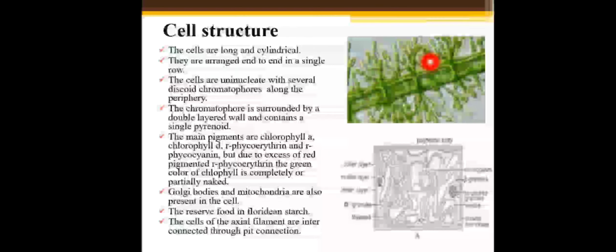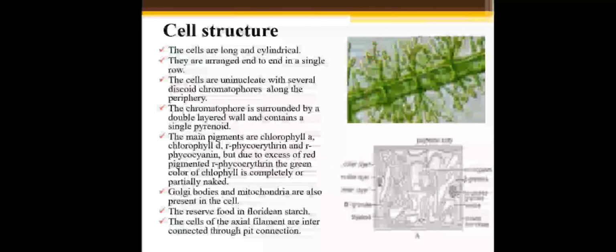Cells are uninucleate with several discoid chromatophores along the periphery. Discoid means disc-like shape. What is the function of the chromatophore? It contains pigment. The chromatophore is surrounded by a double-layered wall and contains a single pyrenoid.